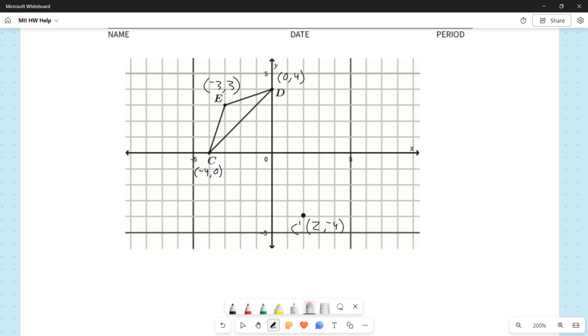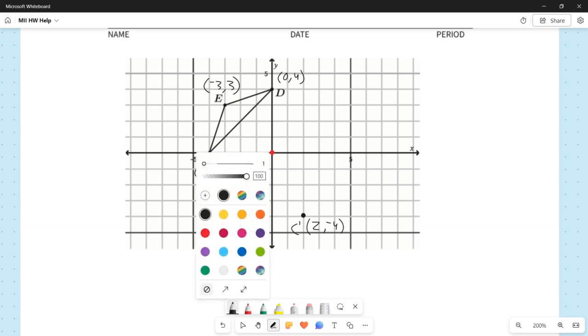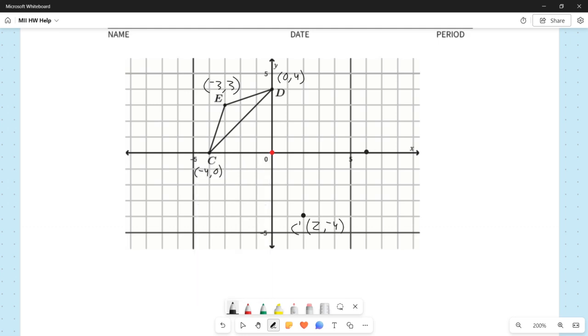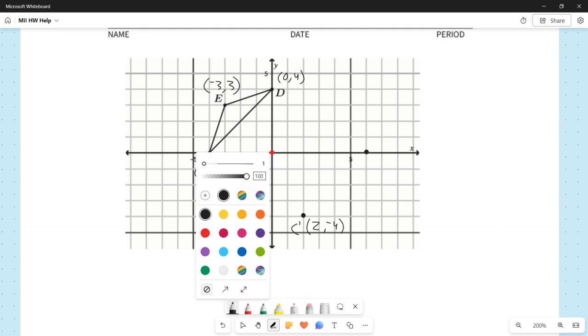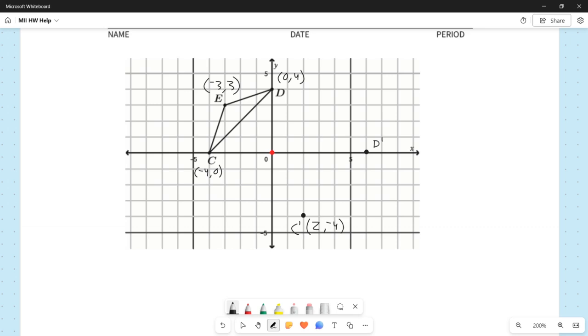We no longer need that red point there. We're going to do the same thing to point D. So we're going to start at 0, 4, and we're going to go down 4. That actually brings us to the origin. That's our temporary point. And then we also want to go to the right 6 units. So from the origin, if we go right 6 units, that brings us to there. And we're going to label that as D prime.